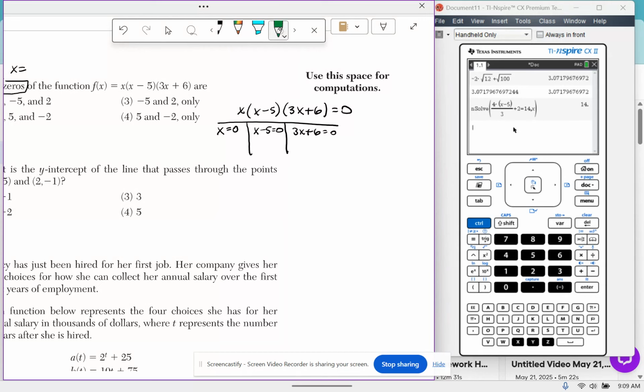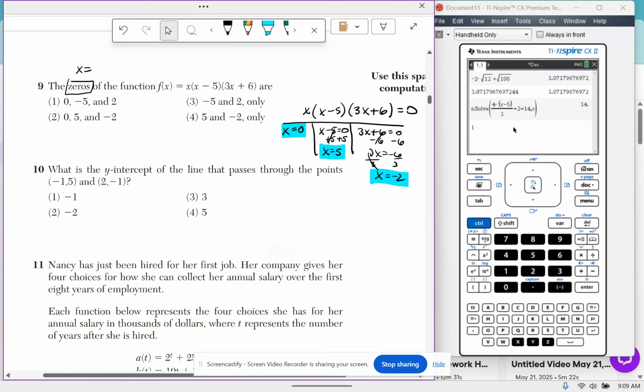x equals 0 is already done for me. I do x minus 5, I add 5, and I have x equals 5. And then here I'm going to subtract 6, and these are my zeros. So I now have 0, 5, negative 2. 0, 5, negative 2. That's answer choice 2.